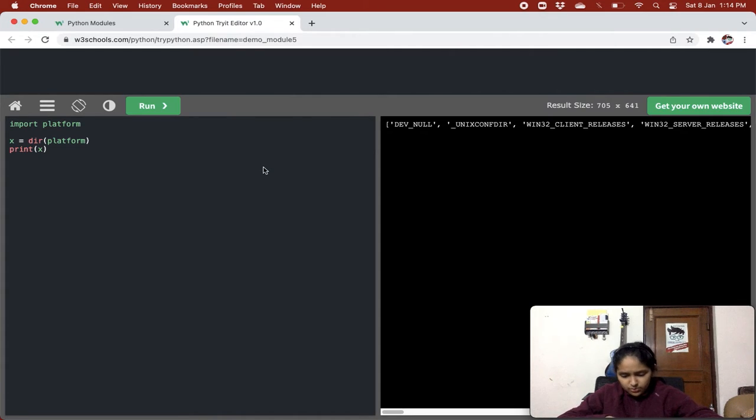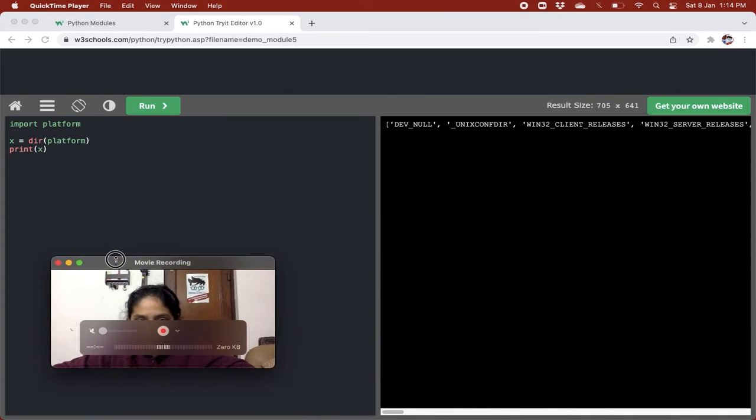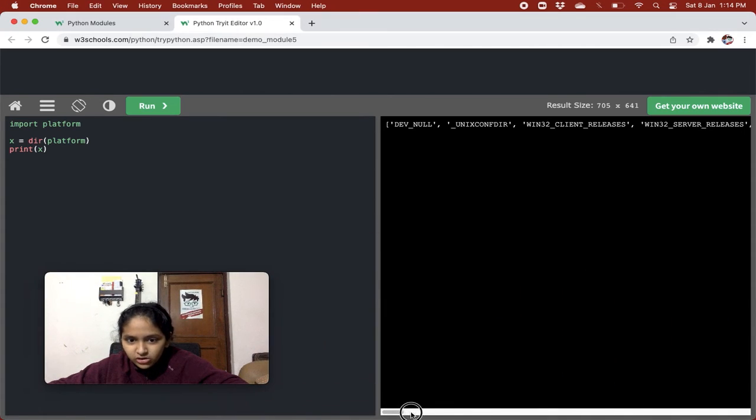So now what the dir function basically does is that it gets all the names of the variables and the functions in it. And look at this monstrosity, guys. Look how big this list is. It goes forever and ever. Let's read some of the names.